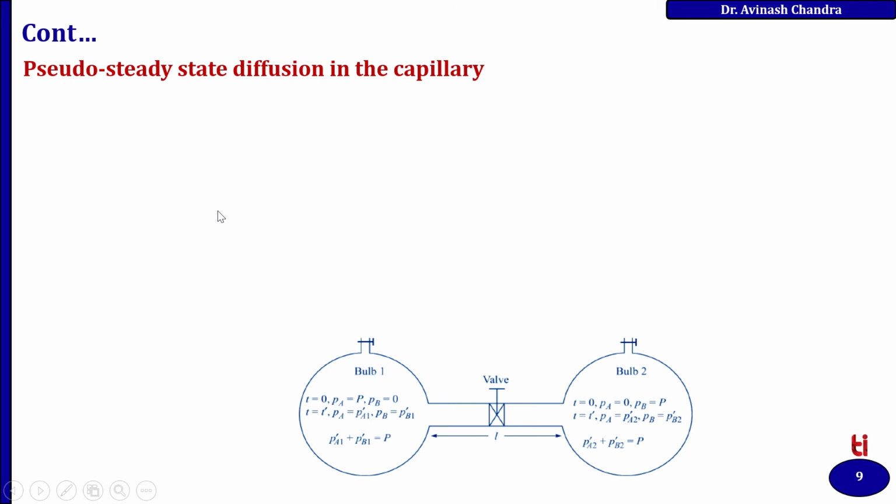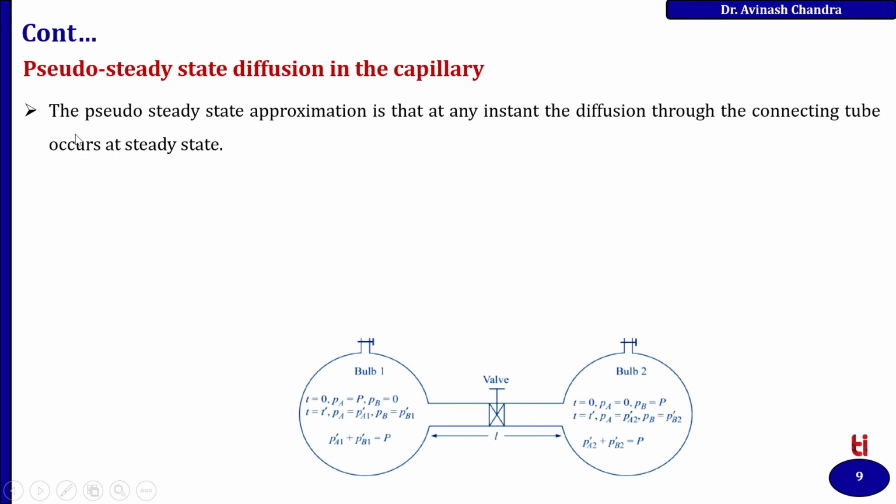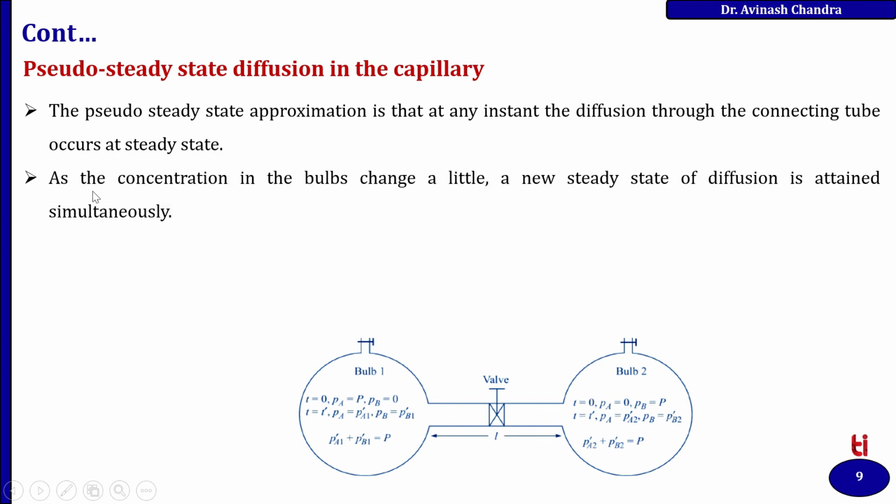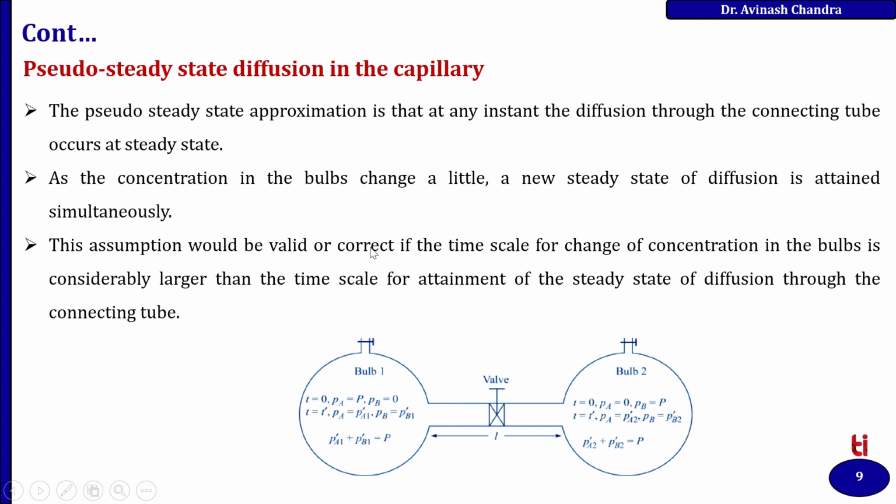Then, considering pseudo steady state diffusion in the capillary, the pseudo steady state approximation is that at any instant the diffusion through the connecting tube occurs as steady state. So, as the concentration in the bulb changes a little, a new steady state of diffusion is attained simultaneously. This assumption would be valid if the time scale of change of the concentration in the bulb is considerably larger than the time scale of the attainment of the steady state of diffusion through the connecting tube.